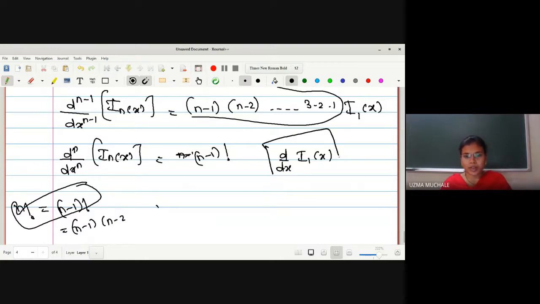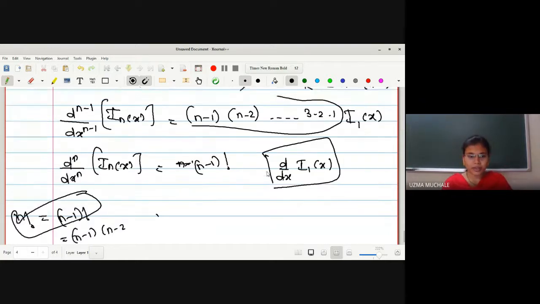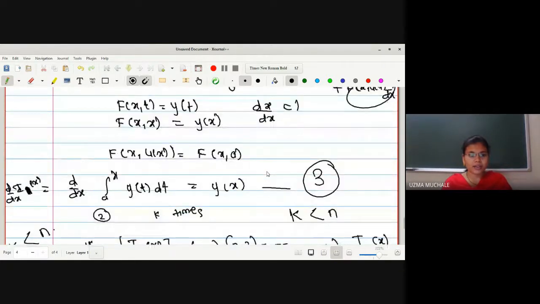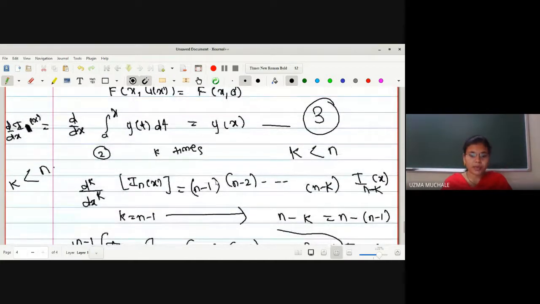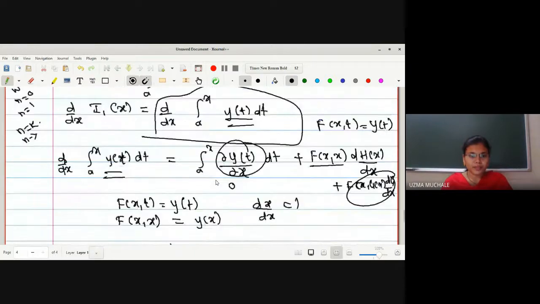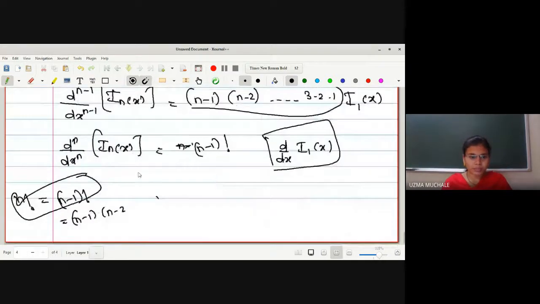Now actually we have found the value of this. As I told you, why we have to find out the value of d by dx of I n of x. D by dx of I n of x will be equal to simply y of x from equation 3. Let me write down here: d by dx of I n of x is equal to n minus 1 factorial. The value of this term we have already calculated from equation 3, which is y of x.